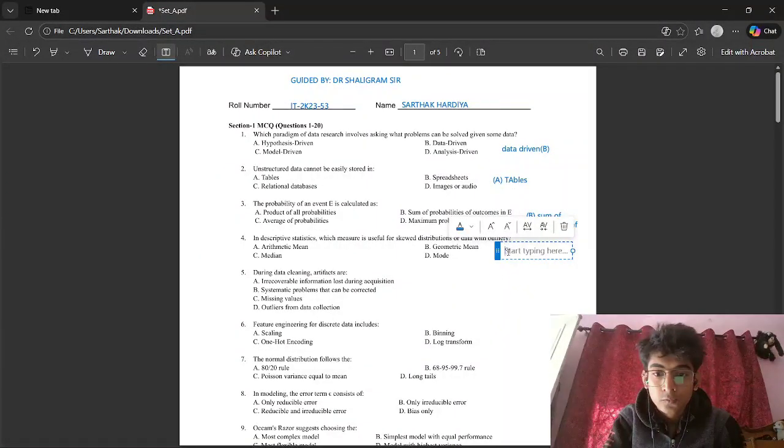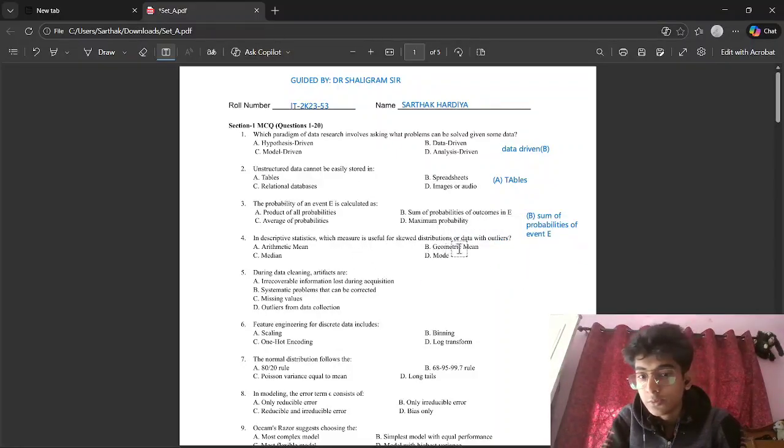Let's see for the fourth one. We have in descriptive statistics, which measure is useful for skewed distribution of data with outliers. We know that arithmetic mean is not that good metric for skewed or for data with outliers. Why? Because it can distort the image of what we can say our visualization of the data set. So arithmetic mean is not preferred.